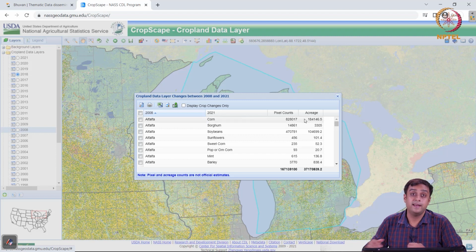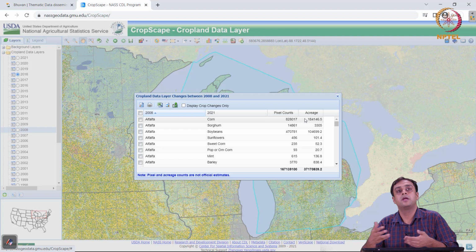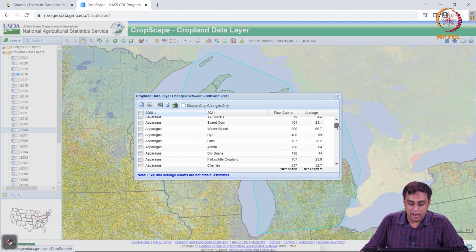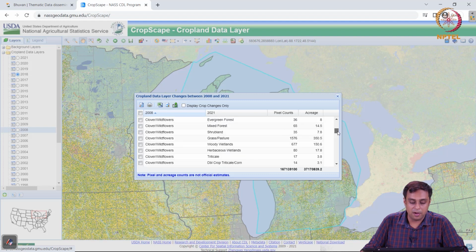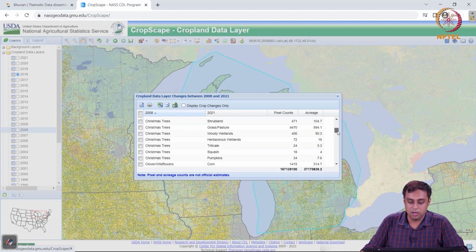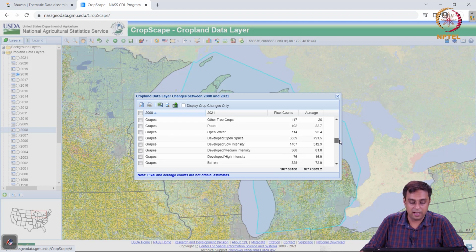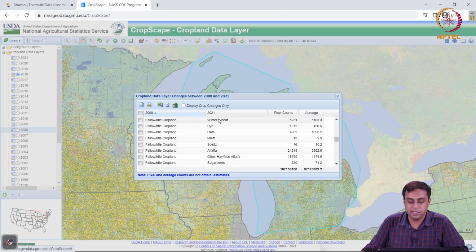This tells you the dynamics of how decisions are happening in this region, right? And then we can figure out some other important land use change categories. So for example, we see that some fallow or idle land in 2008 went into growing winter wheat, and about 1,163 acres went from fallow or idle cropland to winter wheat, right?